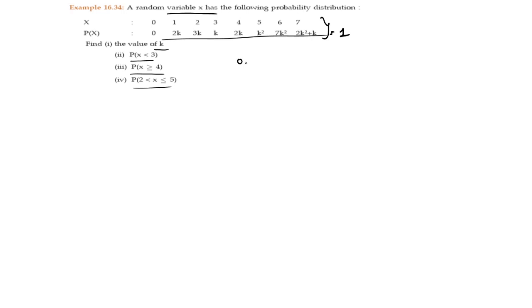So I can write 0 plus 2k plus 3k plus k plus 2k plus k square plus 7k square plus 2k square plus k is equal to 1. The k square terms: 1, 7 plus 2, that is 10k square.